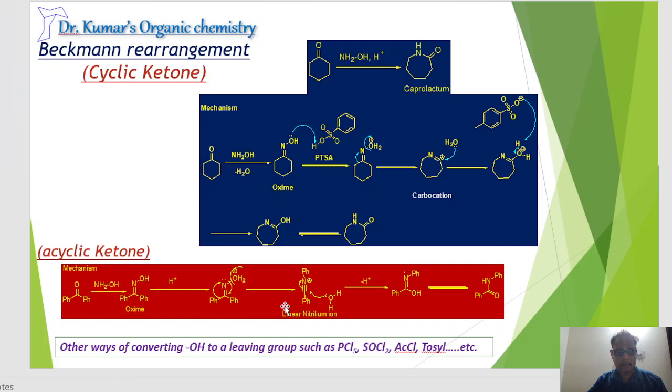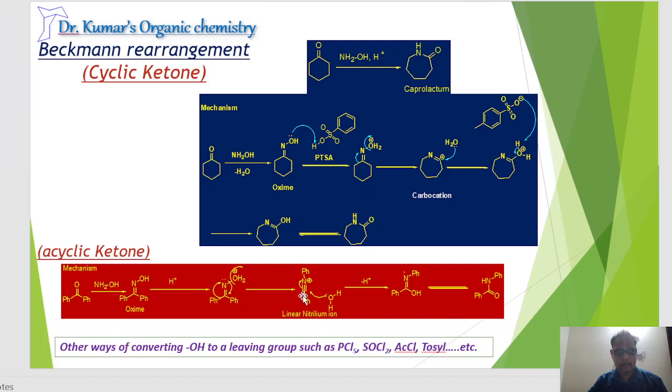Whenever we take acyclic ketones, the mechanism goes through a linear nitrilium ion. Why is it called a linear nitrilium ion? Here the nitrogen lone pair pushes towards the double bond, then it attains triple bond character, and phenyl migrates to the nitrogen.